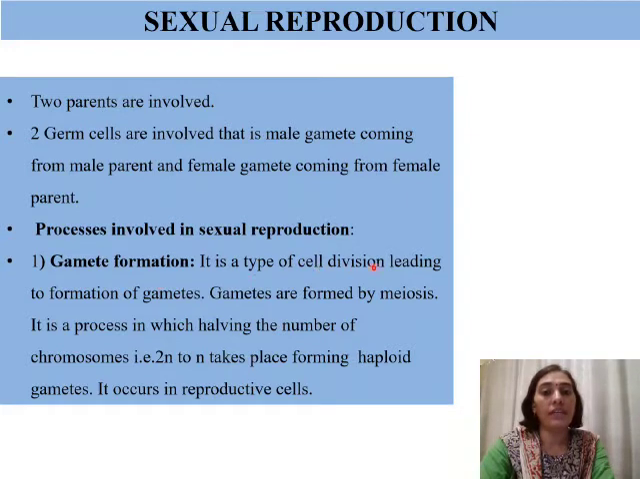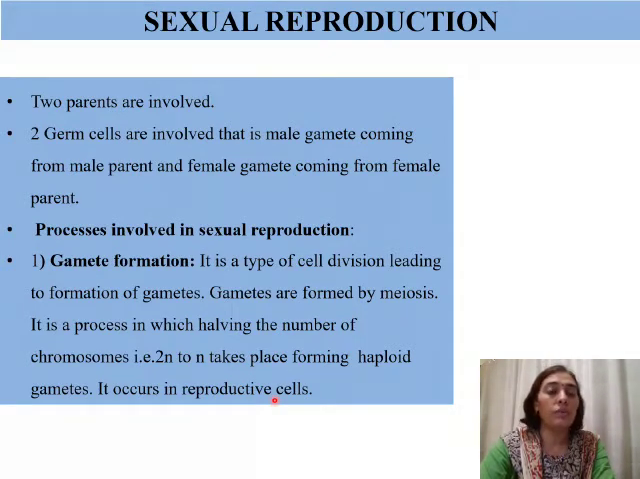It is a type of cell division leading to the formation of gametes. The gametes are formed by meiosis. We have studied mitosis in the last chapter, and gamete formation takes place by the process of meiosis, which is a reduction division. It is a process of halving the number of chromosomes, that is 2n to n, forming haploid gametes. It occurs in reproductive cells.